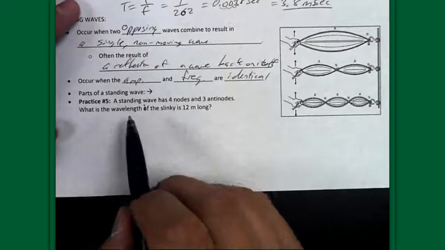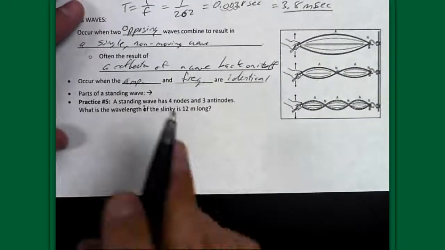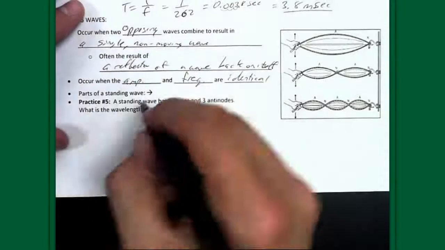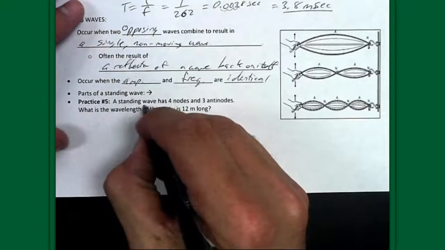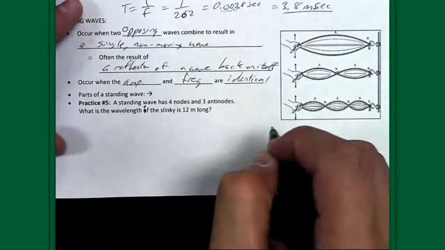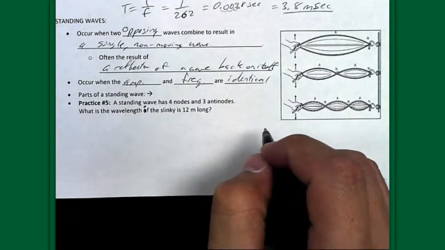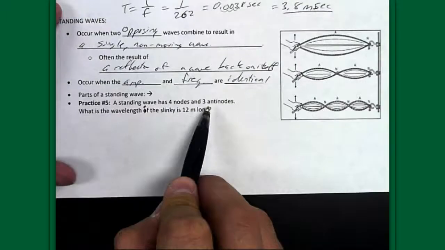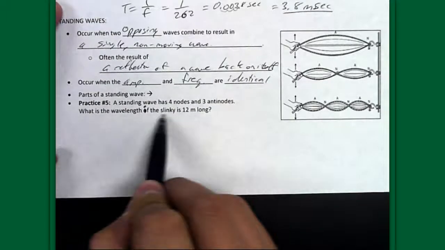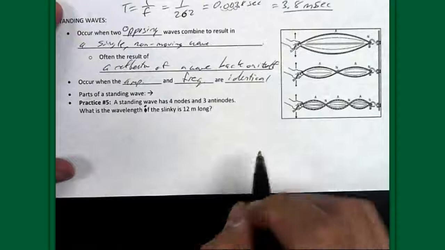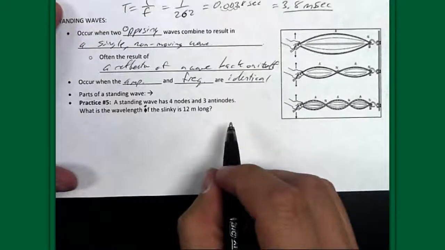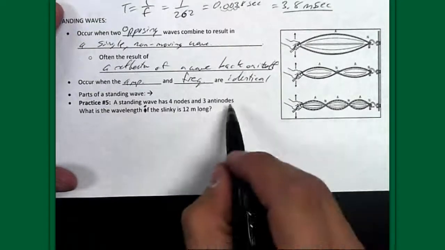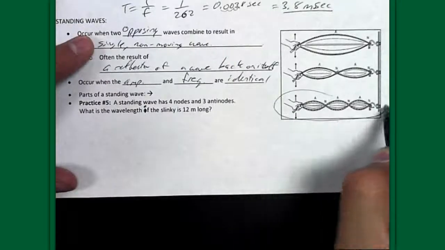All right, I need you to pay close attention to this problem, practice problem number 5. You will have one like this, and it can be kind of confusing. First of all, it says, what's the wavelength if this slinky is 12 meters long? It should say if and not of. A standing wave has 4 nodes and 3 antinodes. The first thing to do when you have a question about a standing wave is to draw a picture of it. 4 nodes, 3 antinodes, and if you draw a picture, it happens to look like this one here.